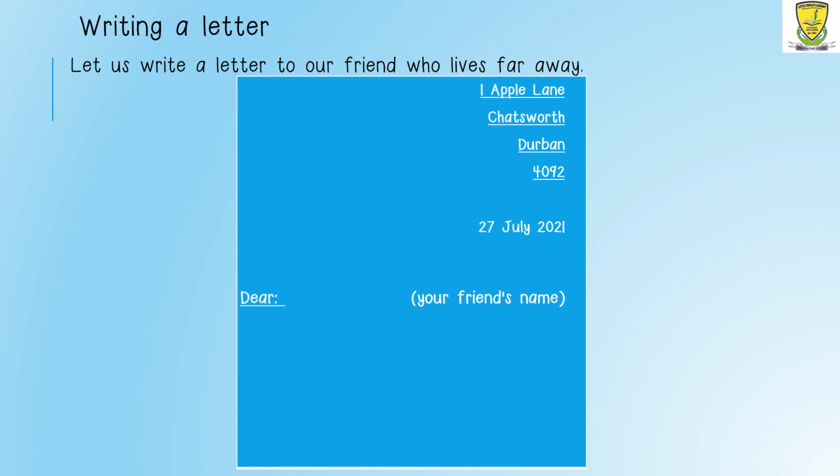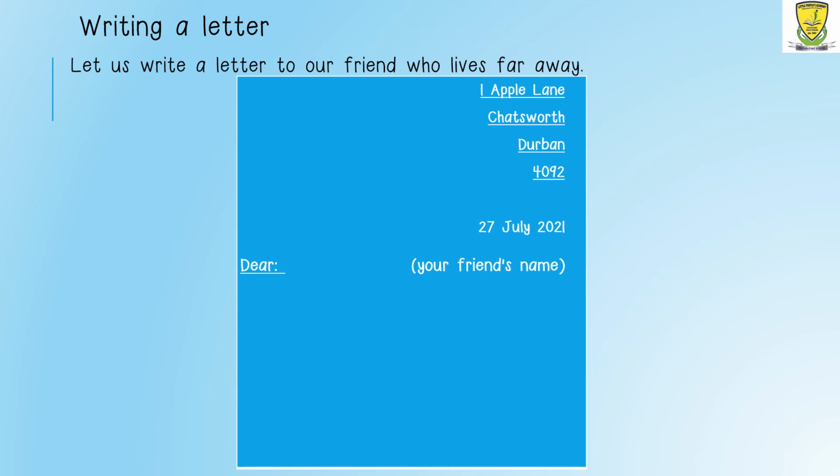Next, we must write our friend's name. So we need to write the name of the person we are sending the letter to. We first write the word dear because this is a letter to our friend who is special to us. So you write the word dear and then you write your friend's name.